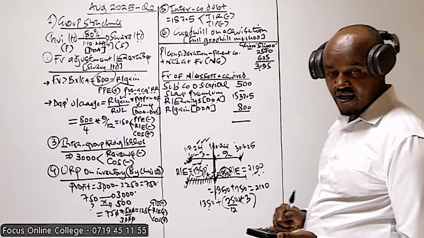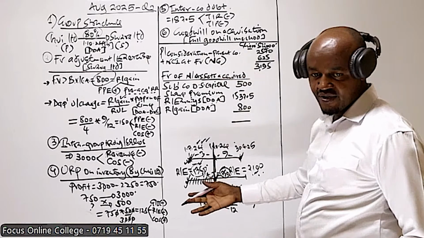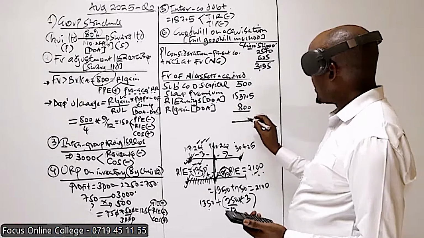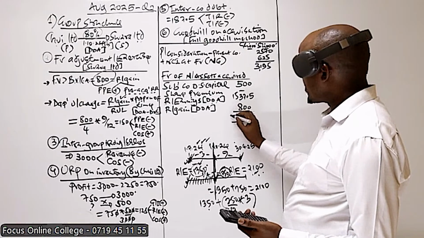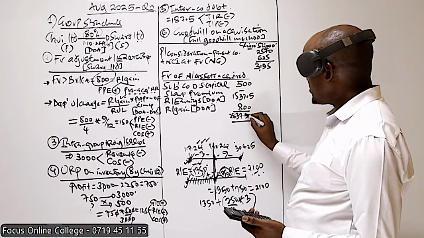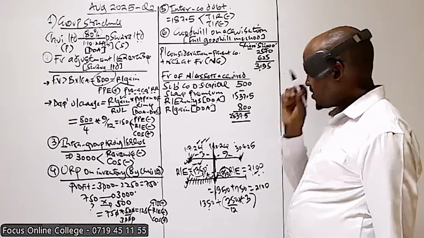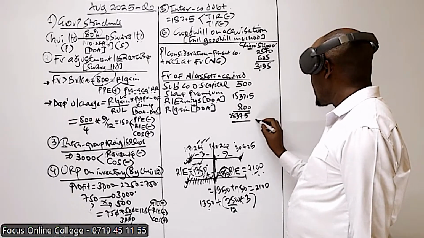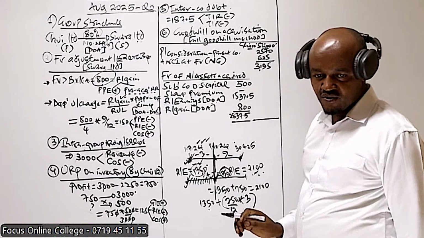Yes. And in our case, we don't have any other pre-acquisition reserve. We need to add all of this, and basically this will give us 2,837.5. I hope that is what you're getting.